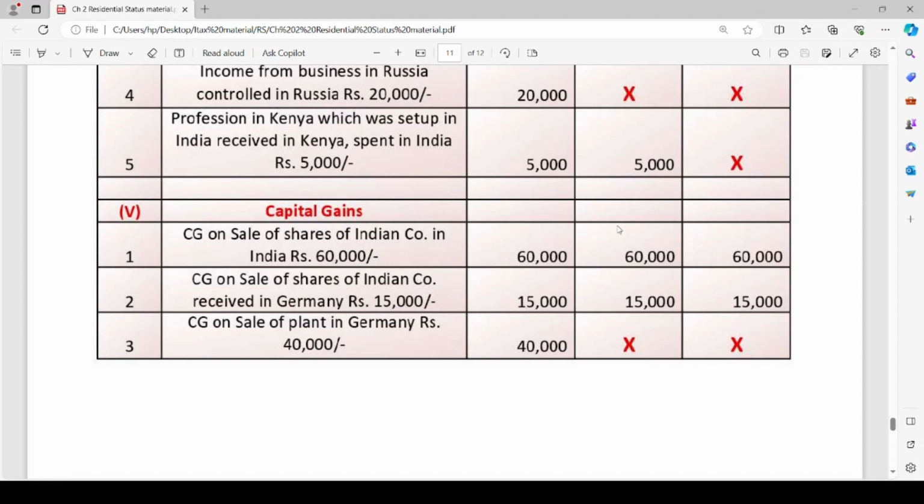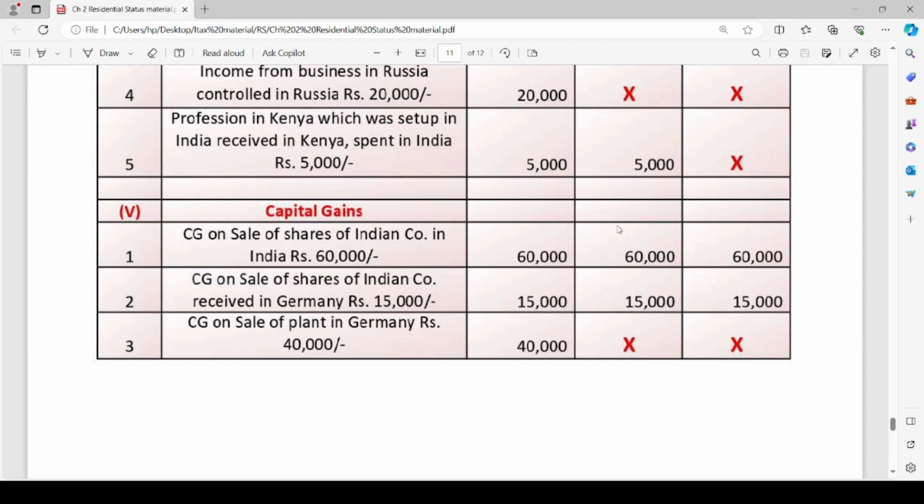The first point under the head capital gain says capital gains on sale of shares of Indian company in India, rupees 60,000. Since the shares belong to an Indian company, the sale consideration is taxable in the hands of ROR, RNOR and non-resident.